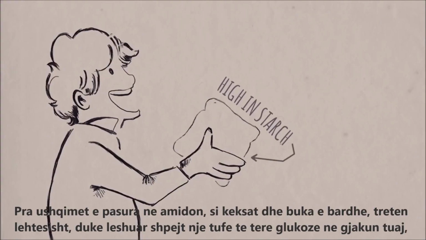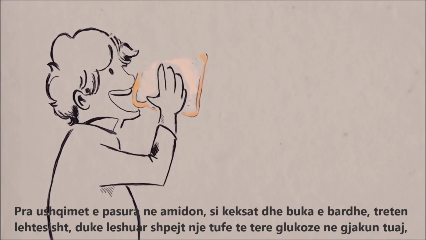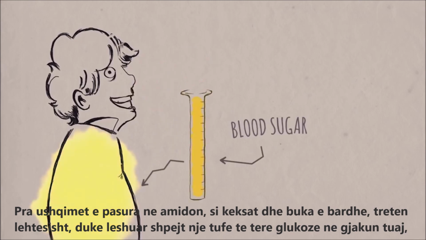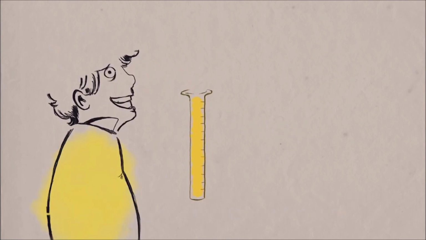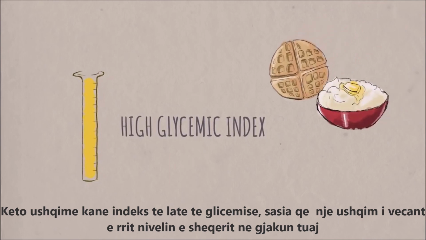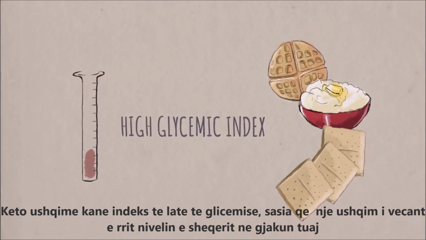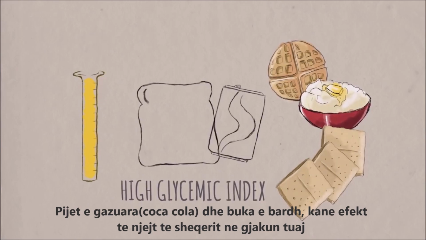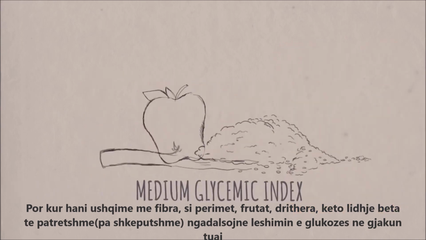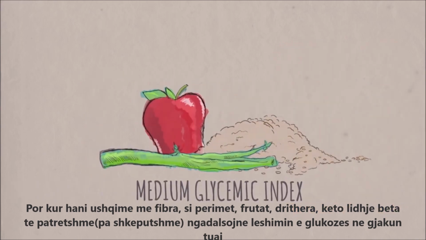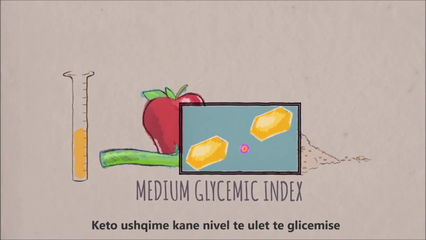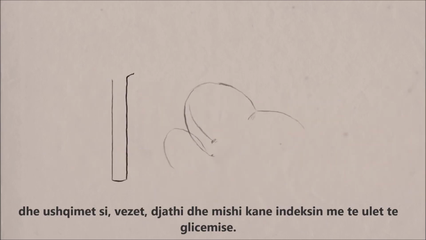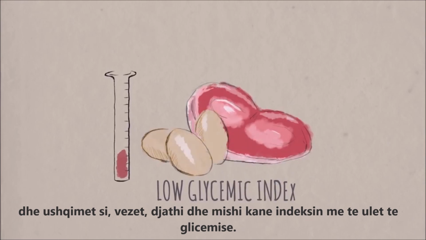So foods high in starch, like crackers and white bread, are digested easily, quickly releasing a whole bunch of glucose into your blood, exactly what would happen if you drank something high in glucose, like soda. These foods have a high glycemic index, the amount that a particular food raises the sugar level in your blood. Soda and white bread have a similar glycemic index because they have a similar effect on your blood sugar. But when you eat foods high in fiber, like vegetables, fruits, and whole grains, those indigestible beta bonds slow the release of glucose into the blood. Those foods have a lower glycemic index, and foods like eggs, cheese, and meats have the lowest glycemic index.